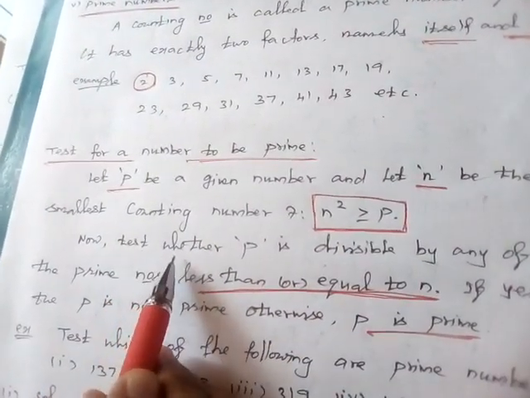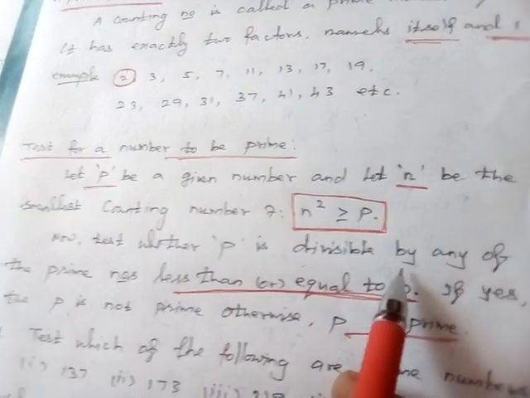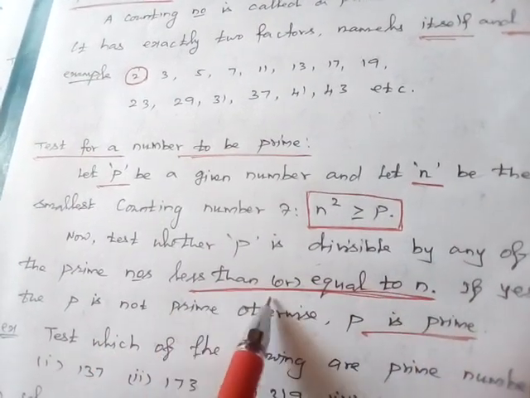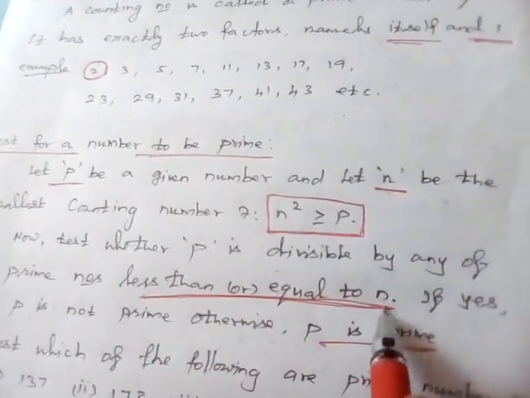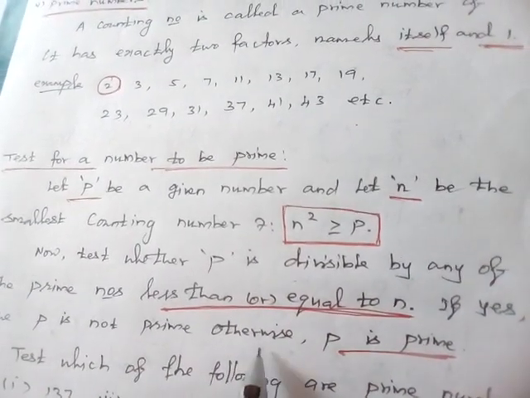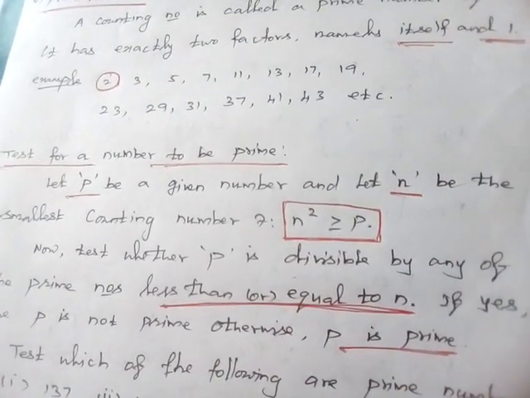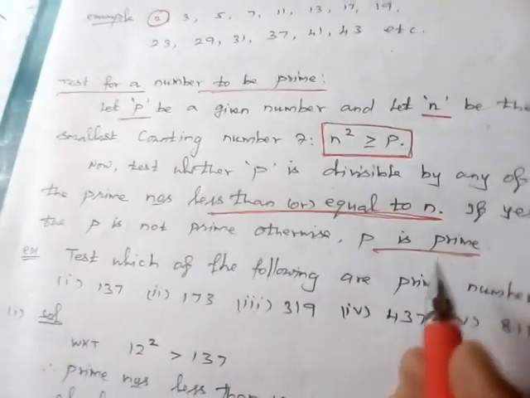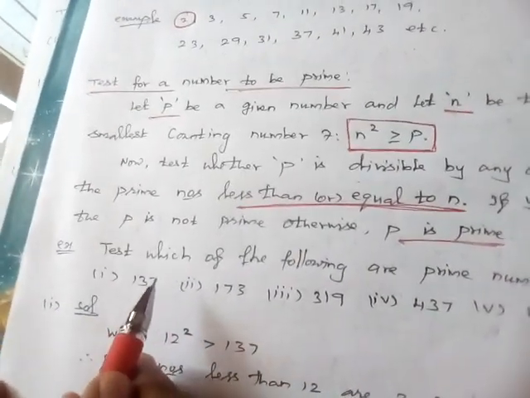Now test whether p is divisible by any of the prime numbers less than or equal to n. If yes, p is not a prime number, otherwise p is a prime number. So now let us see one small example.